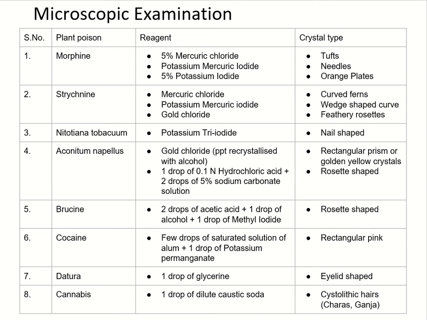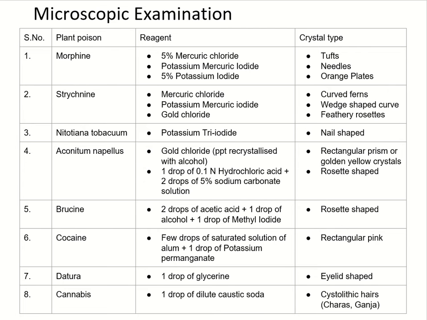The microscopic examinations of plant poisons. First is morphine. With 5% mercuric chloride, it forms tuft-shaped crystals. With potassium mercuric iodide, needle-shaped crystals. 5% potassium iodide, orange plates. Strychnine with mercuric chloride forms curved ferns. With potassium mercuric iodide, it forms wedge-shaped curves. With gold chloride, it forms feathery rosettes.